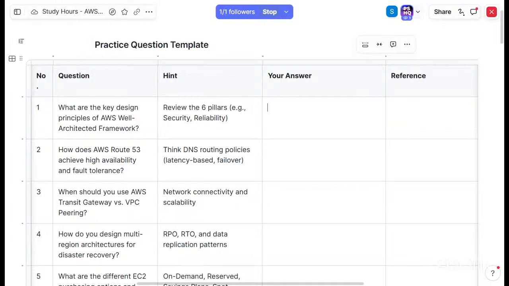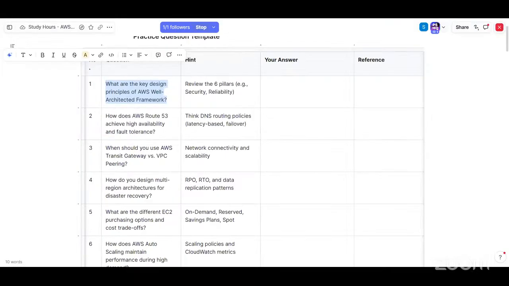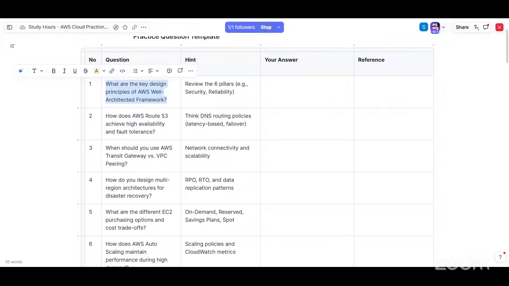Okay. What are the key design principles of AWS? Well-Architected Framework Review, that's the six which we discussed. I think process, governance. Let me open it and call it out.